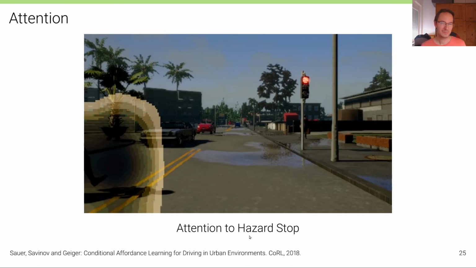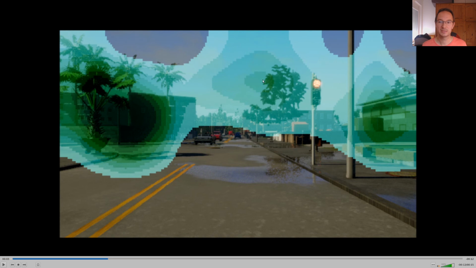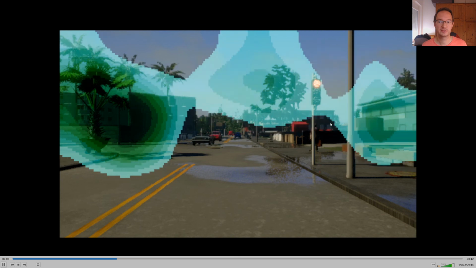What we can also do is visualize where the perception stack pays attention. We do this here using a technique called GradCam, that's similar to what we've discussed in the previous lecture. Basically it backpropagates gradients in order to figure out which regions of the image are relevant for a particular decision. And what's interesting here is that the perception stack pays attention to regions where other hazards could potentially emerge, and also the traffic light.